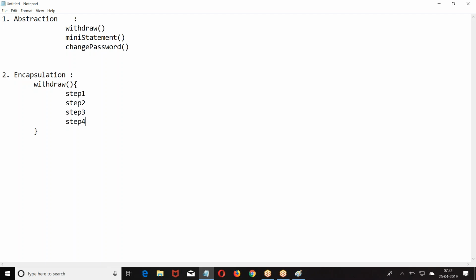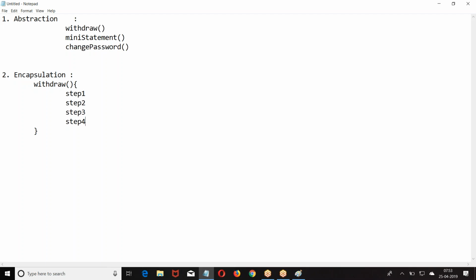Now, abstraction says the name of the service; encapsulation says the service and how it is implemented. When you say withdraw, how the withdraw will run, how they are going to provide the service called withdraw. It not only gives the name of the service, how the service is implemented is also given there. Encapsulation is a collection of data and actions together. When I say action, it means the name of the action and how the action is performed. Abstraction is only the name of the actions.